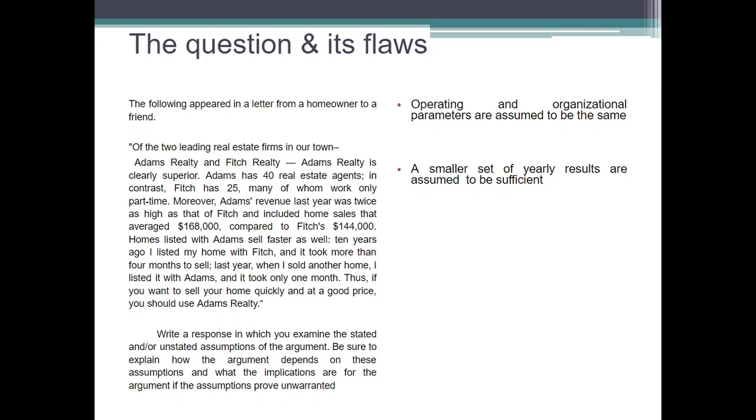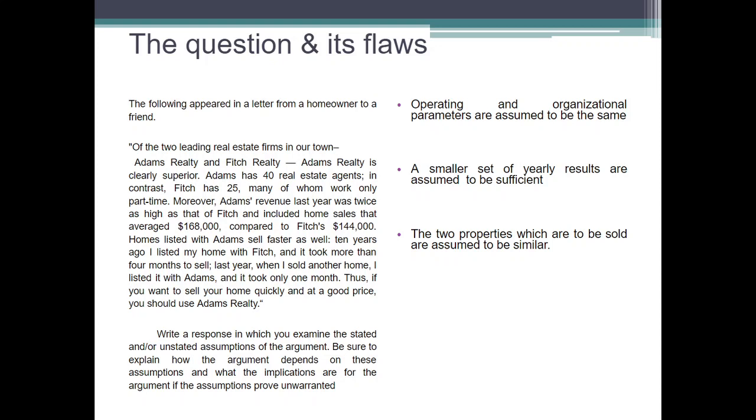Now let's go further. Homes listed with Adams sell faster as well. 10 years ago, I listed my home with Fitch and it took more than 4 months to sell. Last year when I sold another home, I listed it with Adams and it took only 1 month. Thus, if you want to sell your home quickly and get a good price, you should use Adams Realty. Now another point that we can make here is an assumption that the friend who is recommending Adams Realty has assumed that both of his properties were the same. Now let's elaborate on these 3 points and let's see how we can write them in our essay.